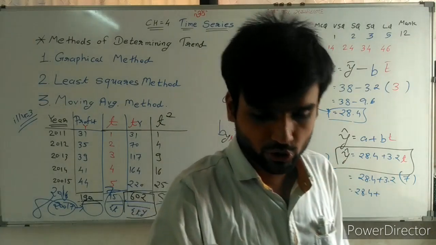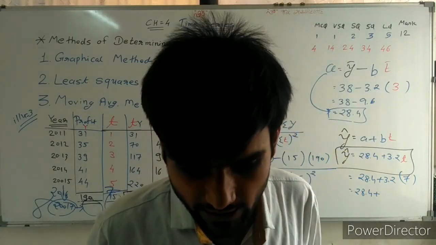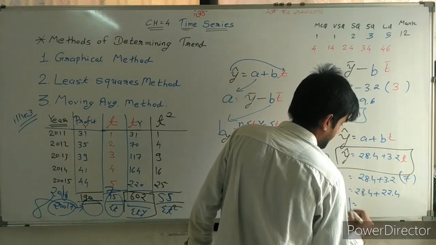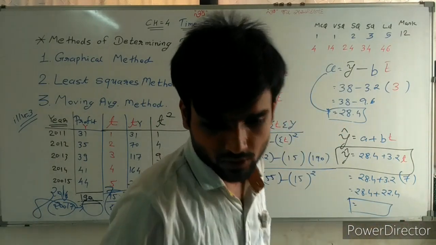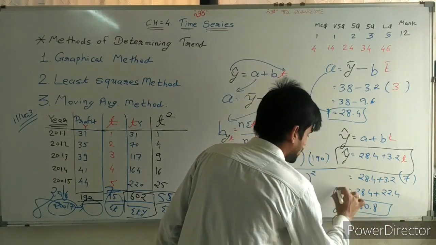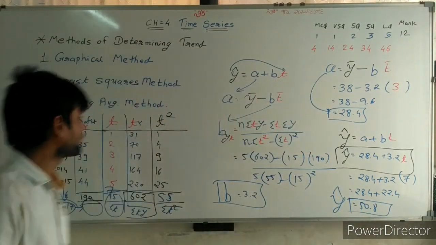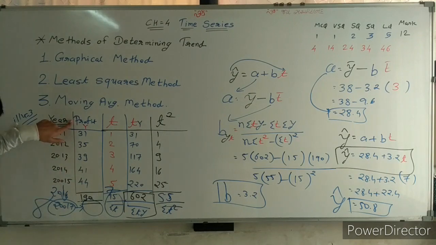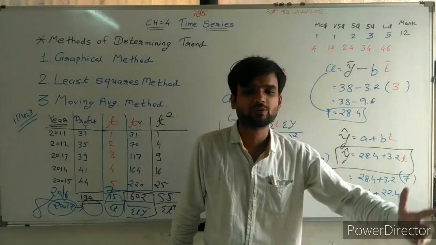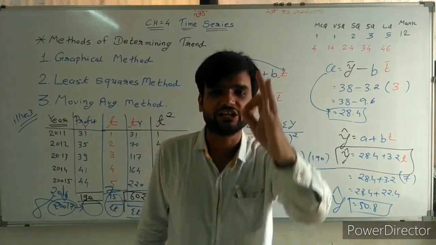So 3.2 into 7, you will get 22.4. And make the total of this, you will get 50.8. Now it is the value of y cap, the estimated value of y. Y means profit. So estimated profit in 2017 is rupees 50.8.